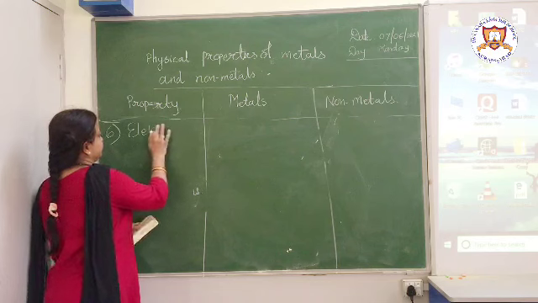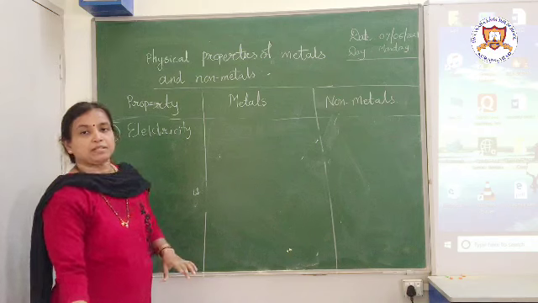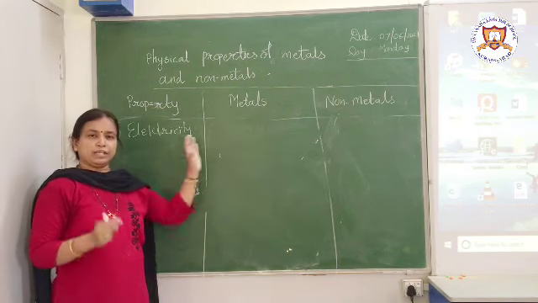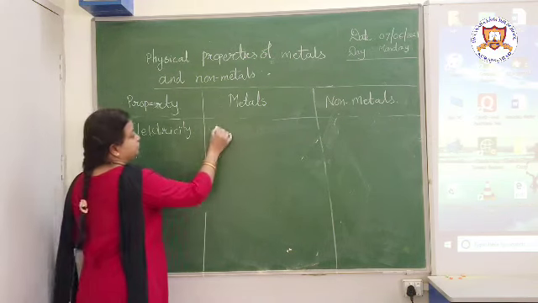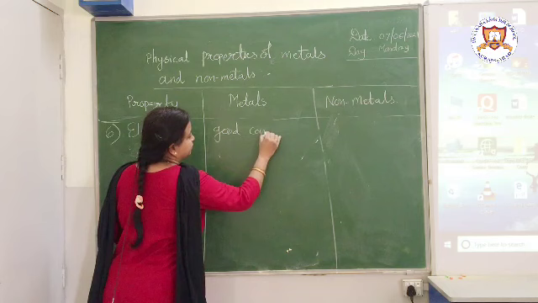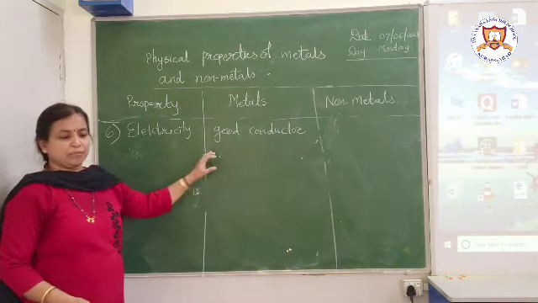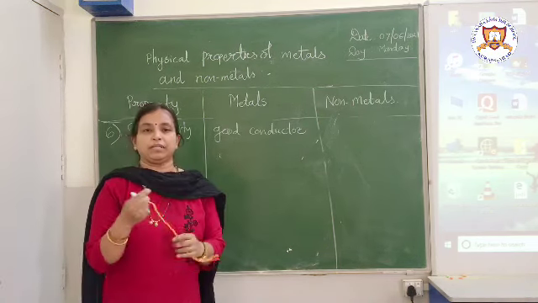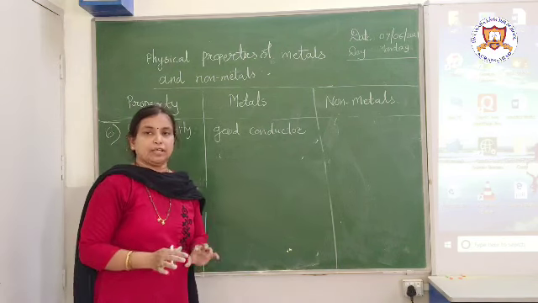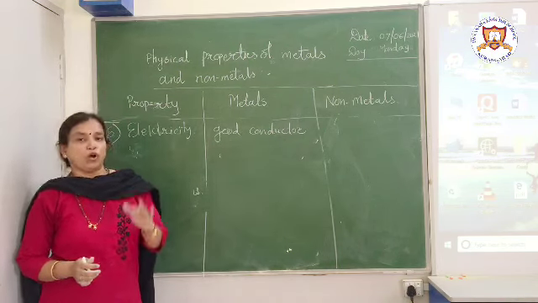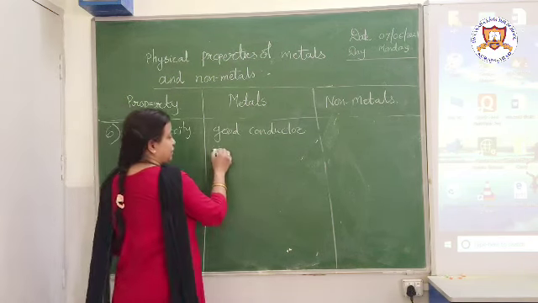Electricity. Generally all metals have this property that they are good conductors of electricity. What examples can be given? Again we can give the same example, aluminum. Electric cables are either made up of aluminum or copper. So hence we can say that these are examples.